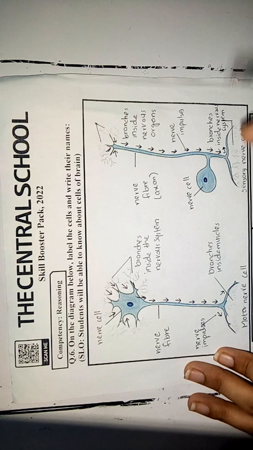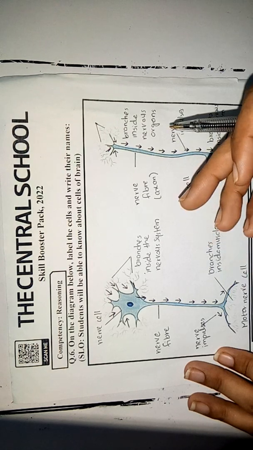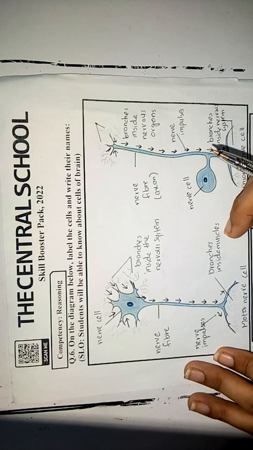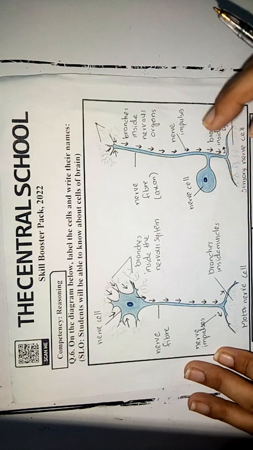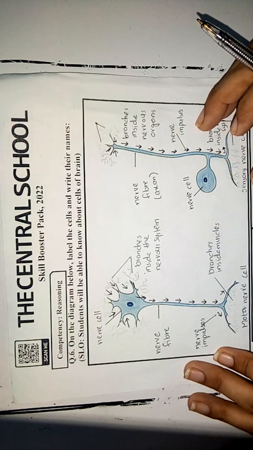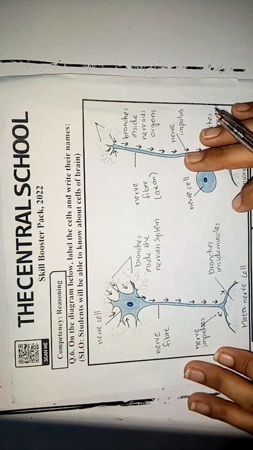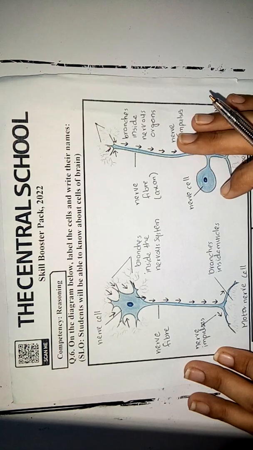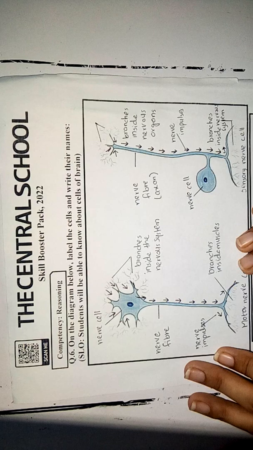So in this way, these two types of cells are differentiated from each other on the base of their particular function and specificity. So students, that is all about our today's lecture. I hope that you clearly understand all the cells of the brain which are formed here. So I have elaborated all of them.